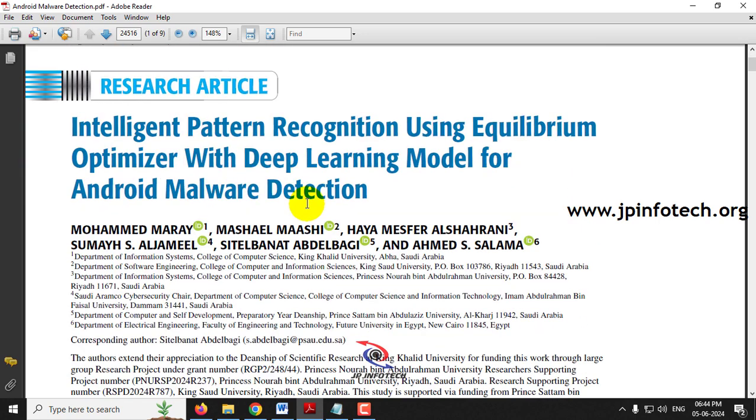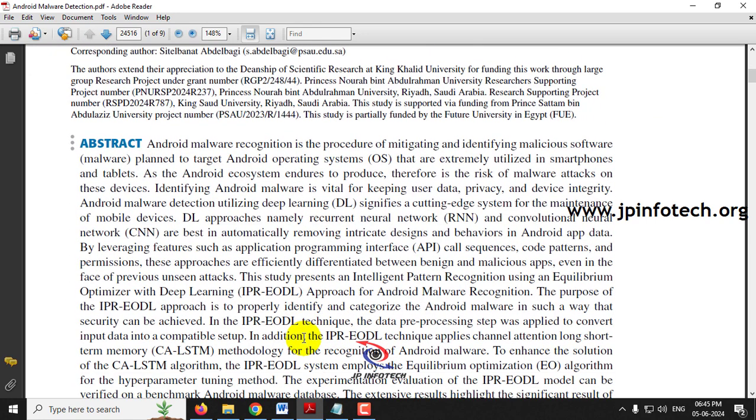So generally we all know about the malwares in the PCs or computers or the laptops. Those malwares are specialized software designed to damage your PC or laptop. Here they have dealt with Android malware. We all know that the number of smartphone users is increasing day by day all over the world, and when considering the number of users, the Android operating system is more widely used compared to other operating systems.